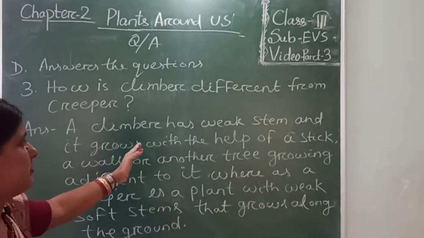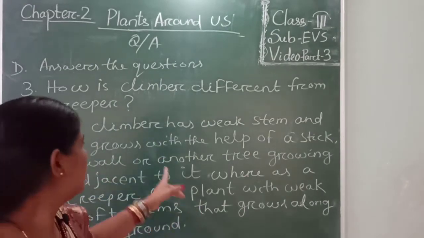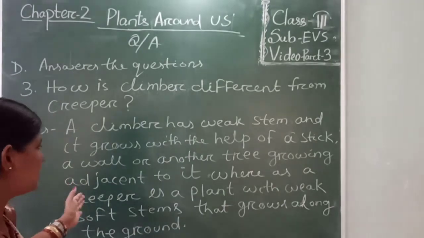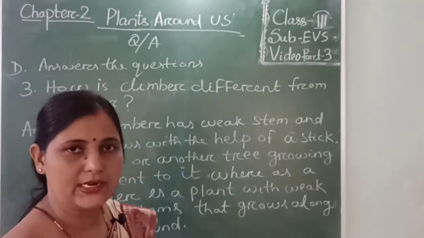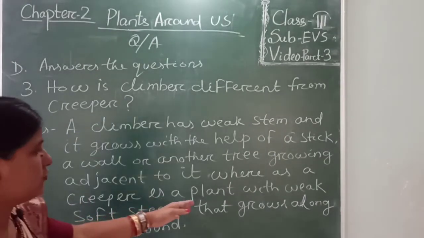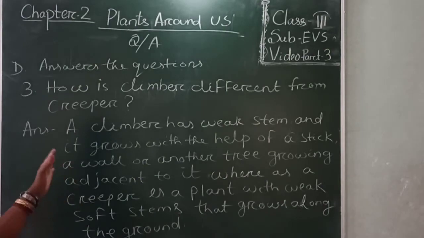A climber grows with the help of a stick, walls or another tree growing adjacent to it. But the creepers grow along the ground. This is the difference between climbers and creepers.